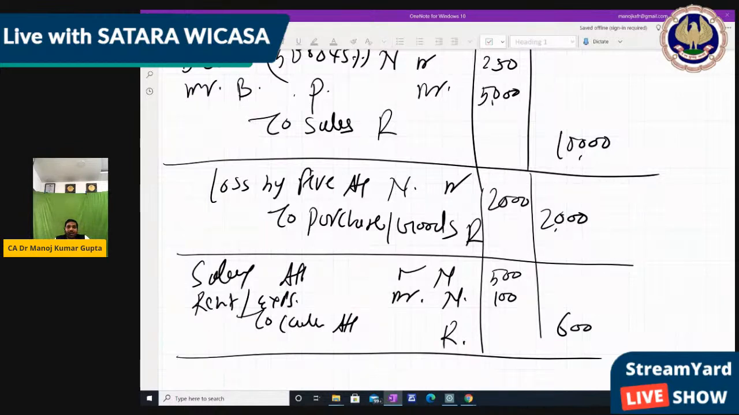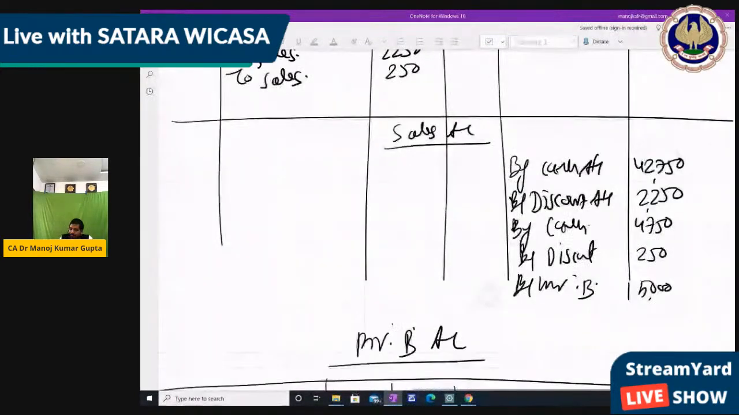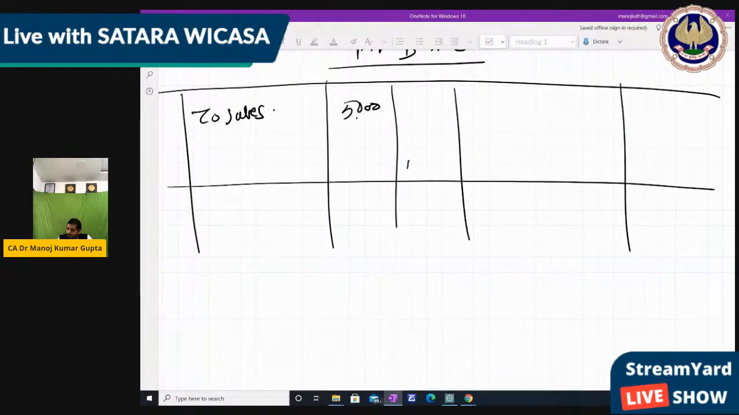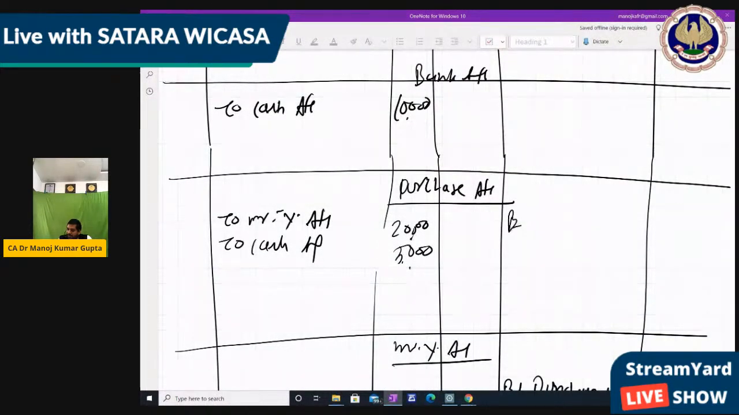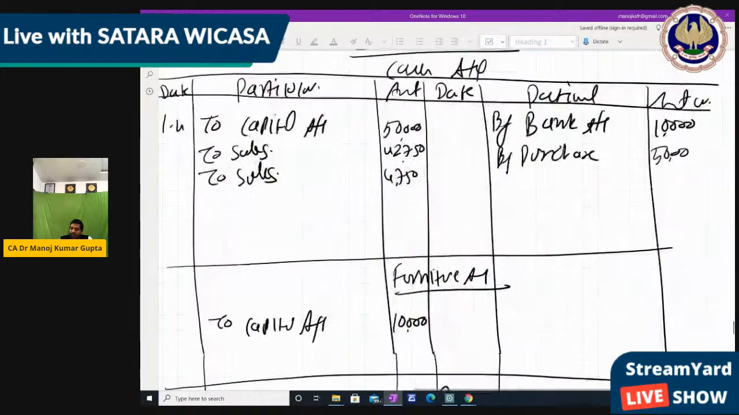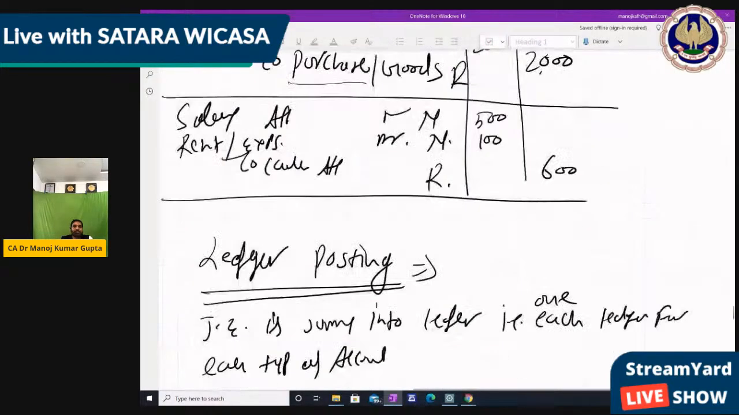Now next, loss by fire account debit to purchase. So we don't have a loss by fire account, so we make the loss by fire account. In the loss by fire account, on the debit side, write to purchase 2,000, right? And the purchase account we have. So in the purchase account we write on the credit side by loss by fire 2,000. That's why I had to use purchase here. If we use goods, then we have to make a new account. So we use purchase, right? So loss by fire is also done.